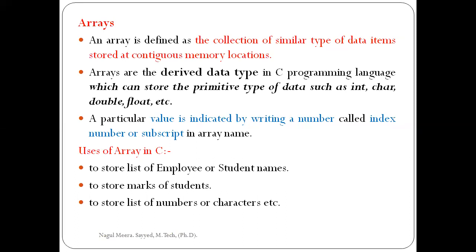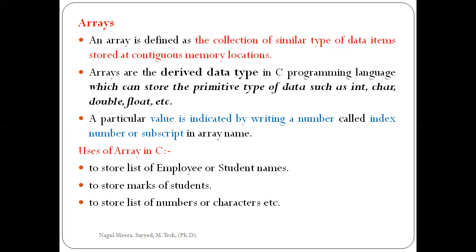Here array is a derived data type. We have different types of data types; in the first unit we have discussed them. What are those? Primitive data types, user defined data types, derived data types. So array is which kind of data type? Derived data type. This is an interview question as well as an online exam question. Which one of the following is an example of a derived data type?